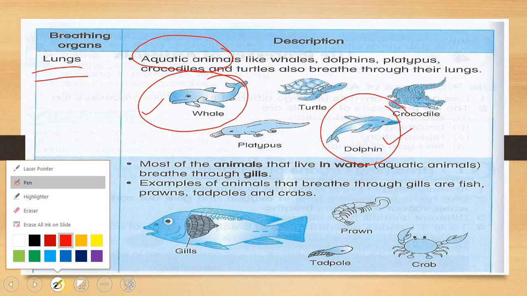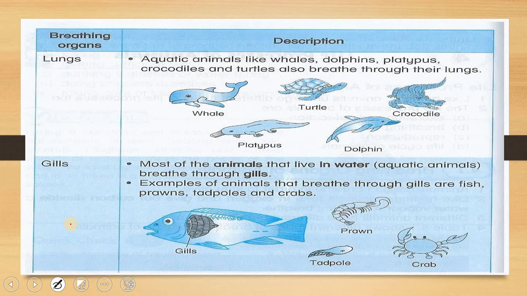Okay, and you have to remember that sometimes this question will also be asked in the objective question. In the objective question, usually they will give you names, and they will ask you out of all of these 4, which are the animals that breathe through lungs.